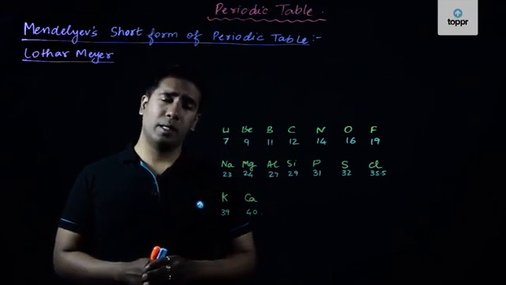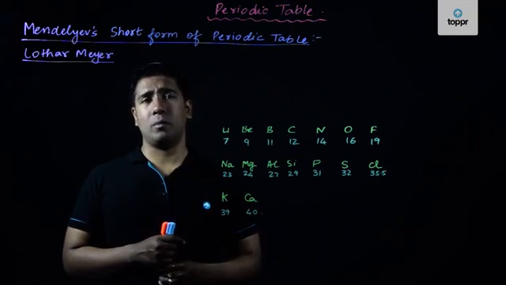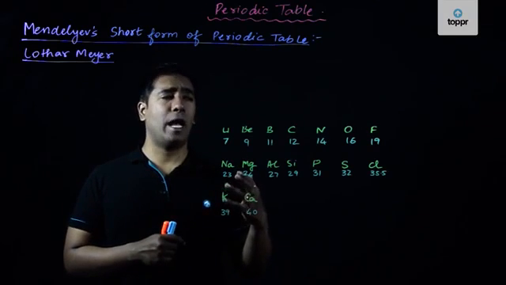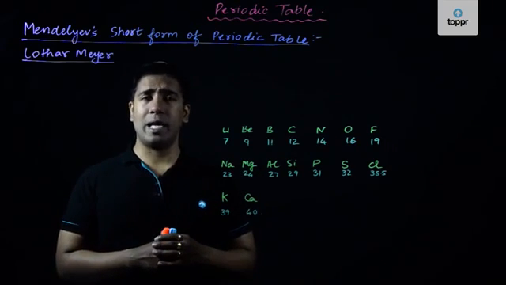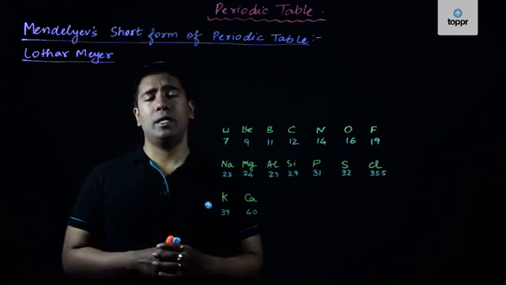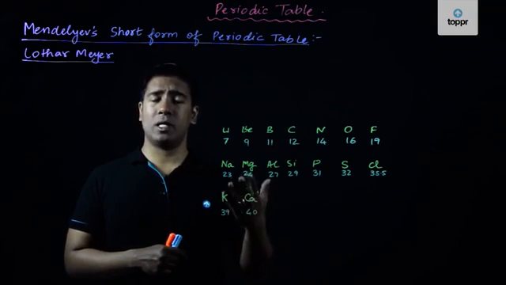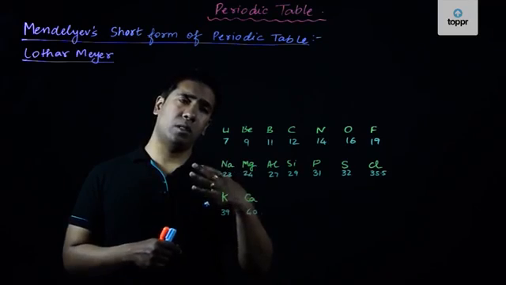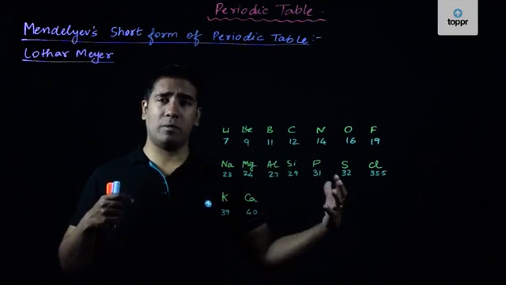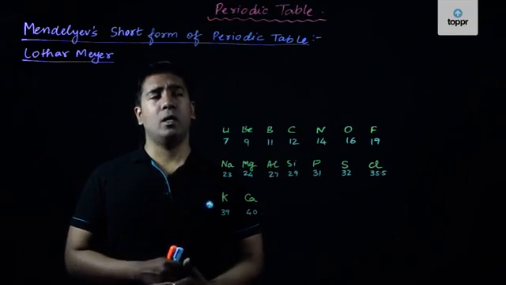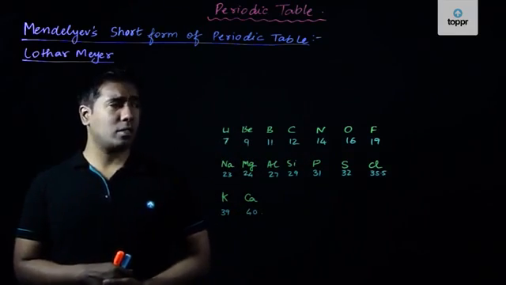So therefore, in this short form of the periodic table, Mendeleev had used many more elements as compared to Newland. In the case of Newland, the number of elements was restricted till calcium. In the case of Mendeleev, many more elements had to be classified. So that was a very big difference between these two scientists' theories.